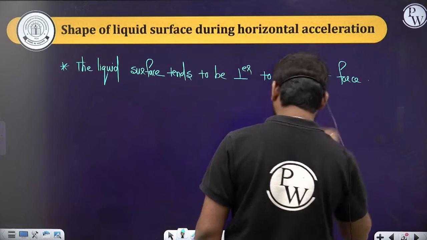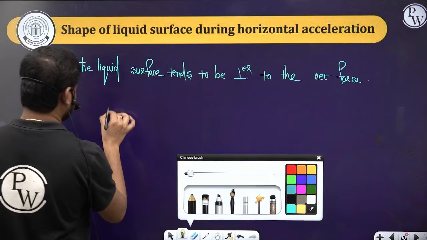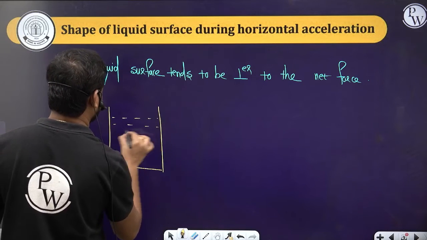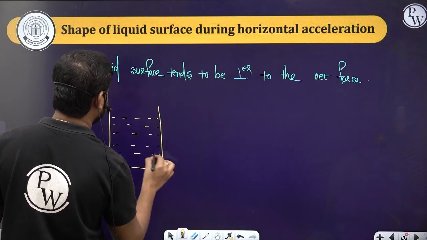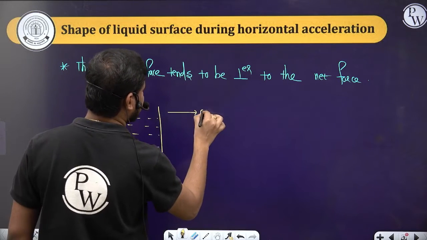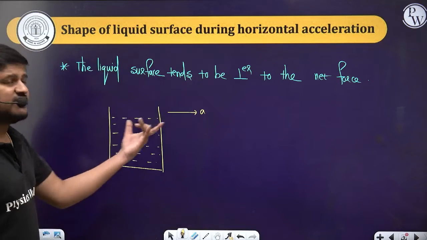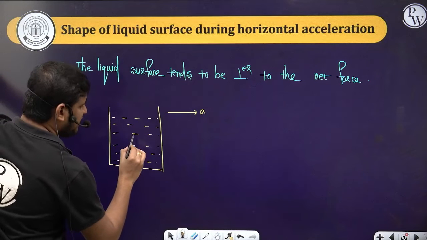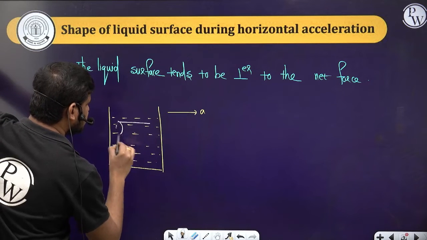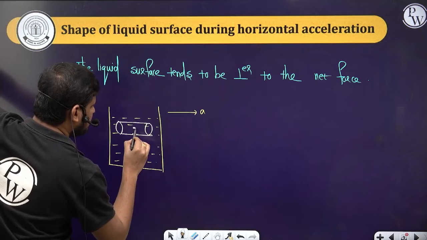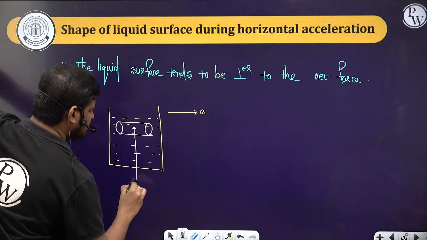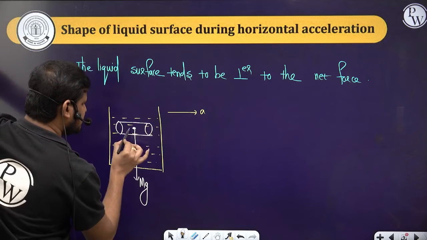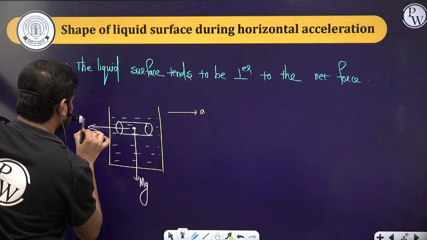See here. Now, this is a container we have. In this, the liquid is there. So this liquid is now accelerating. Let's suppose it is accelerating towards right. If the liquid is accelerating, what are the forces that are going to act? Due to the weight of this liquid column, the force, the weight, that is mg, acts downward, and then there will be some pseudo force which acts, ma, this side.